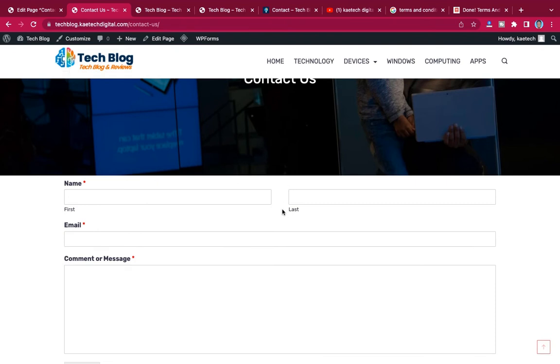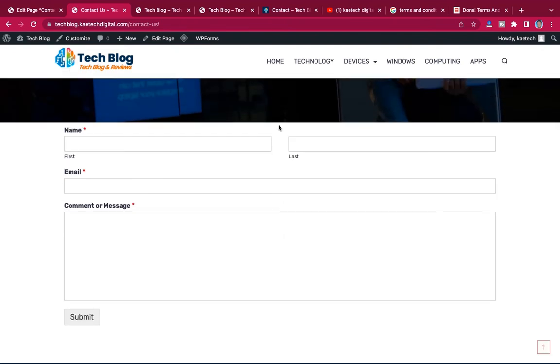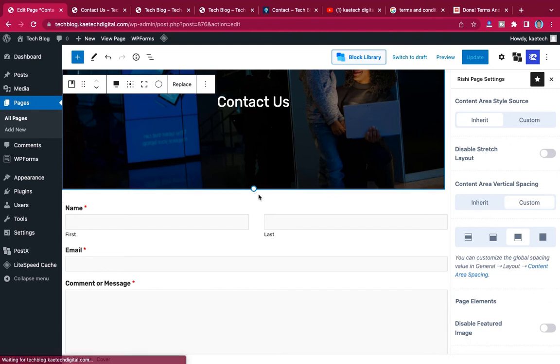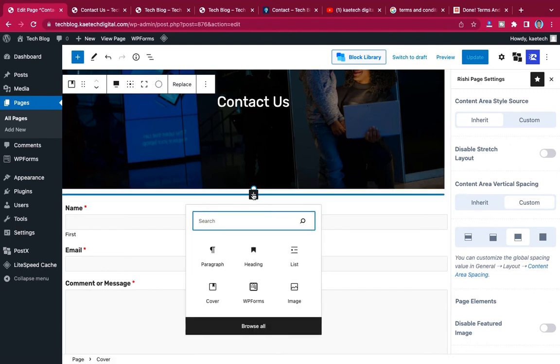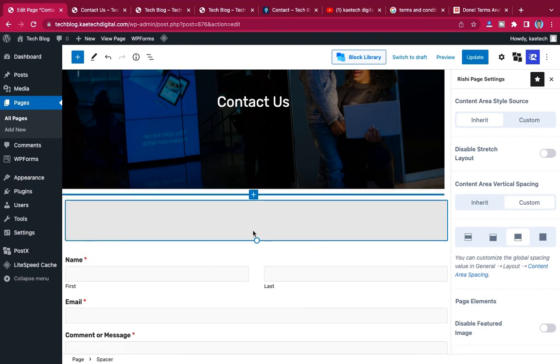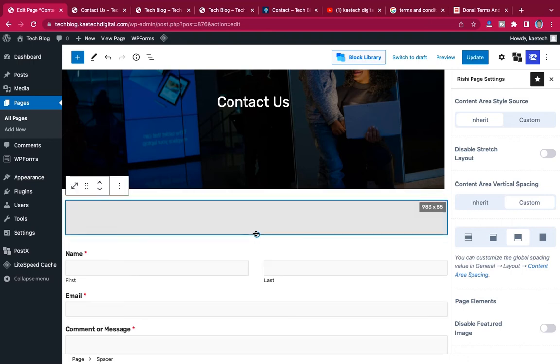Now we want a space to come between this one, because the space over here is too much. And then also I think this one is a little bit big. So let me click over here and choose space. I'm going to choose this spacer over here, and then I'll shrink it a little bit.